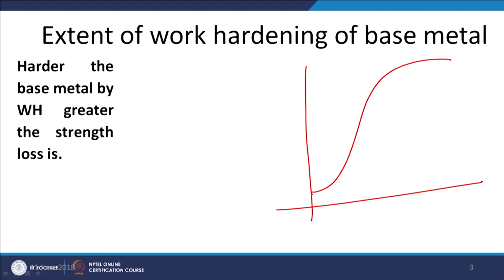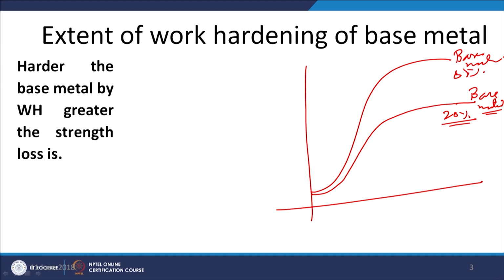And the one subjected to the lower percentage reduction, like say 20%, will have lower yield strength. So, this is the base metal strength subjected to the 20% reduction and the base metal yield strength of the metal subjected to the 80% reduction.